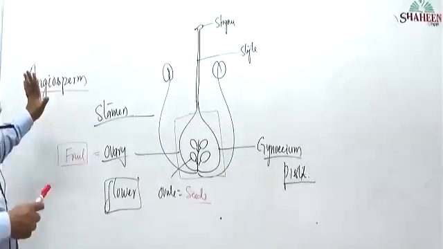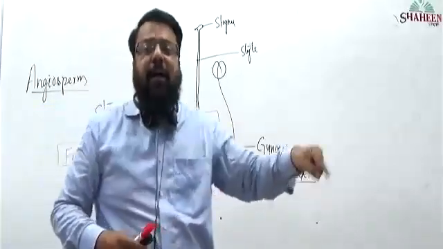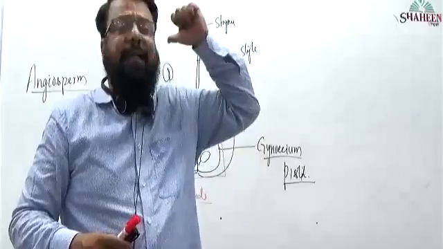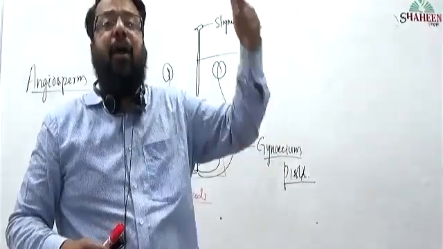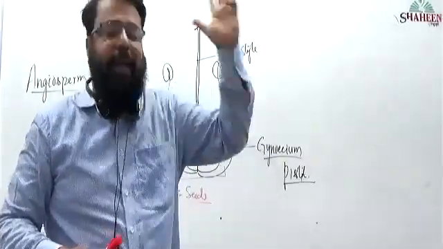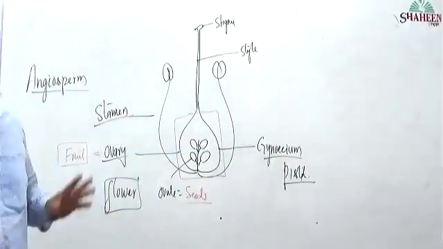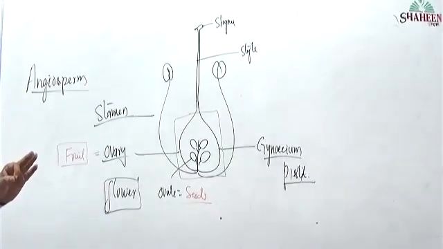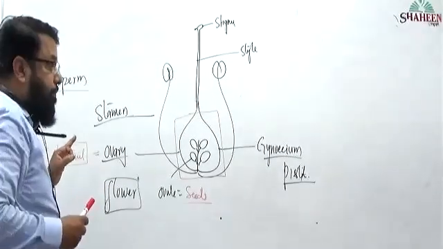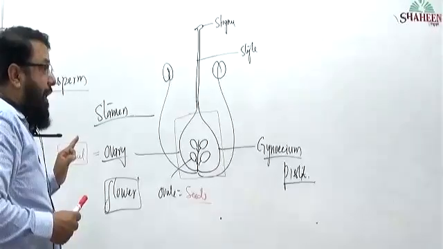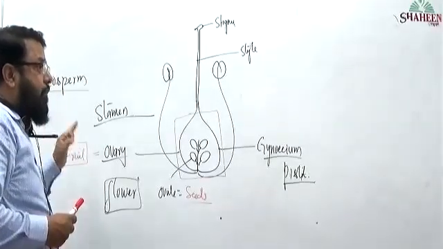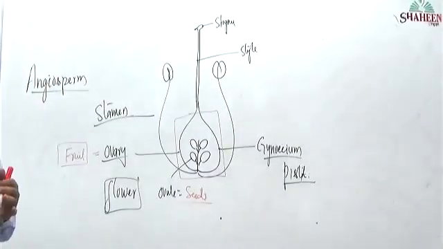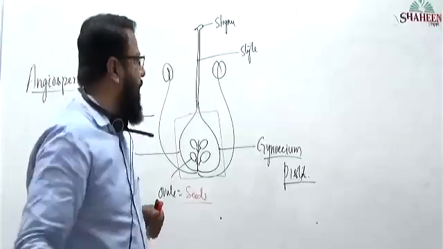So in angiosperm, ovules are covered. In angiosperm, seeds are covered. In gymnosperm, seeds are uncovered, naked. Ovules are uncovered, that is naked. That is the main difference between gymnosperm and angiosperm. And a flower is the main reproductive structure in case of angiosperm. Okay, we will move on to general morphology.